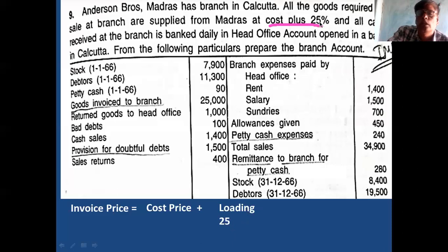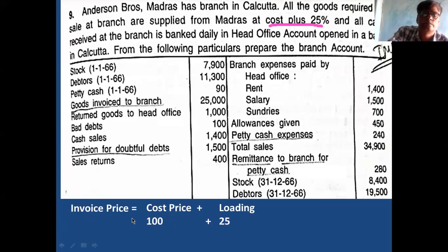Is this 25 on cost, or on invoice price or selling price? If it is related to cost, you write 100 below the cost. If this 25 is related to invoice price or selling price, you write 100 below invoice price. This is the point you remember.